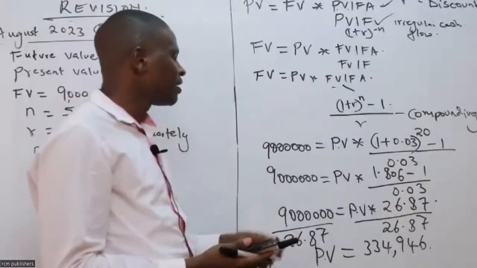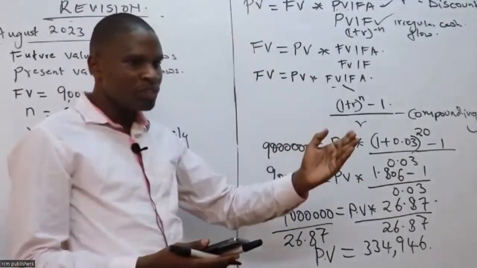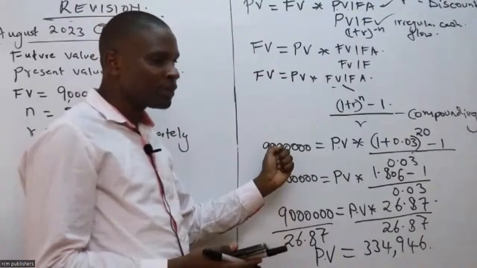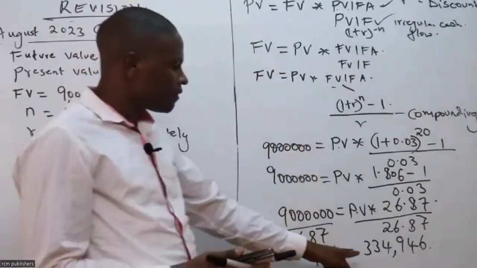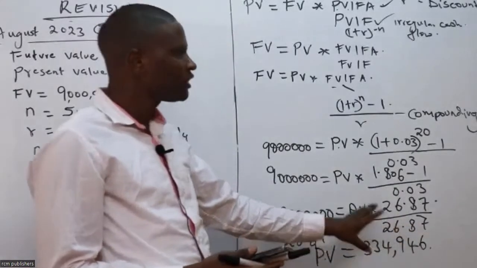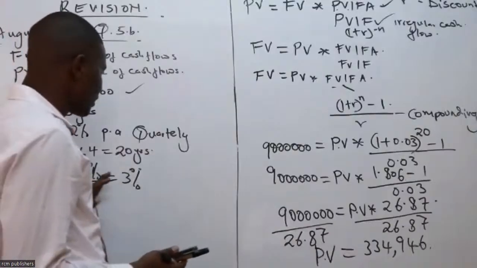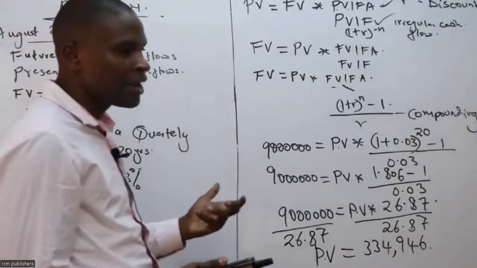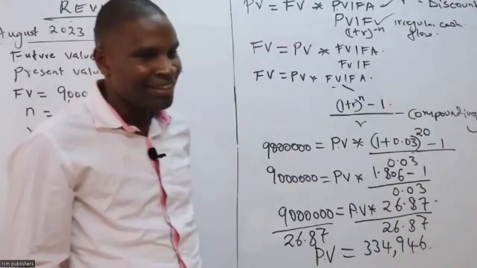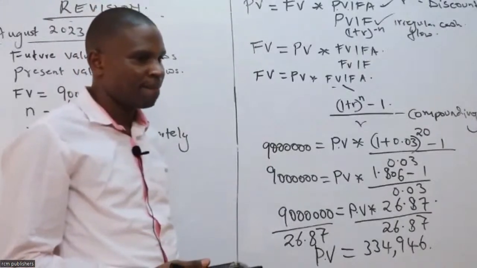If you want to have 9 million at the end of 2029, we are in 2024, you can be depositing 946 at an interest rate of 12% compounded quarterly, and you will receive your 9 million at the end of 5 years.